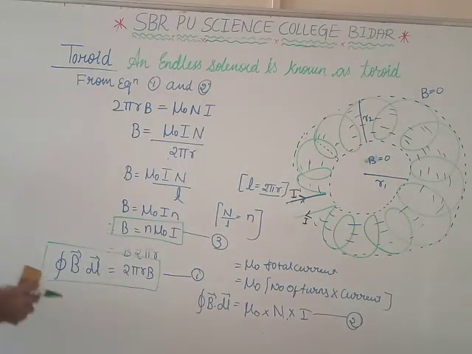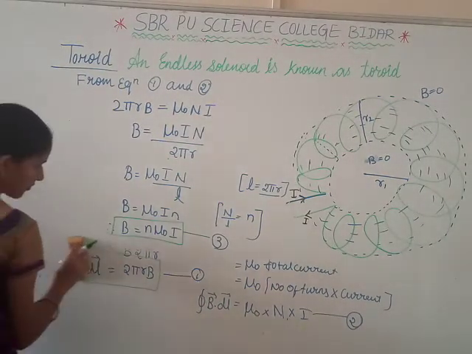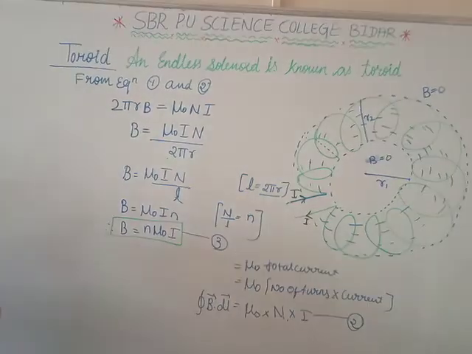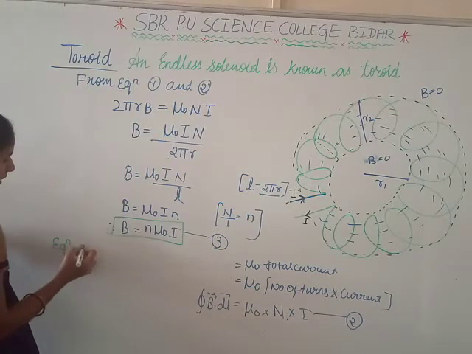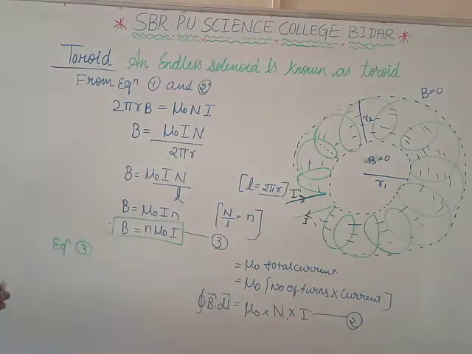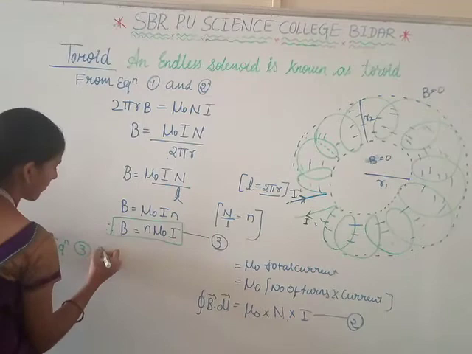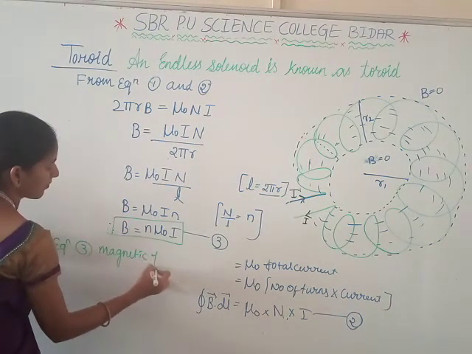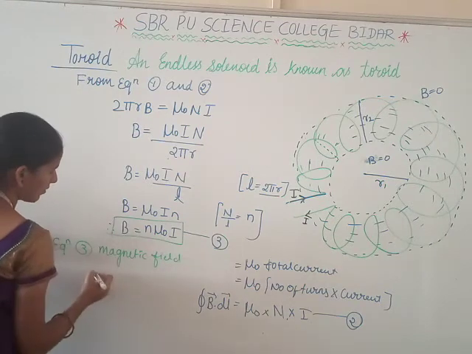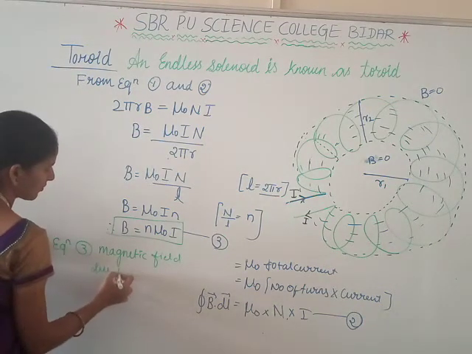Therefore, equation 3 is the magnetic field due to a closed loop.